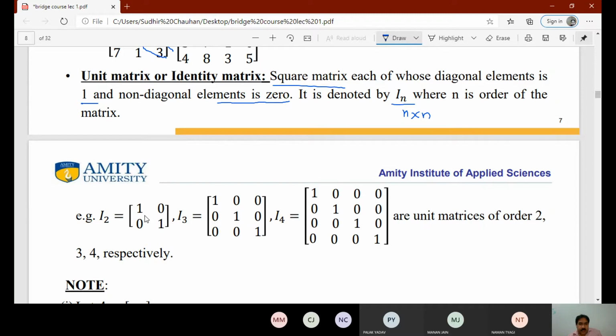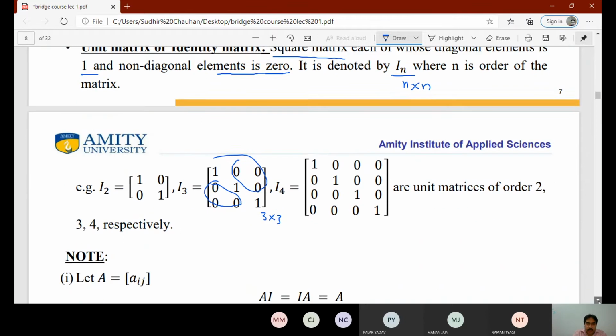So here we can see that the diagonal elements are 1 and all the non-diagonal elements are 0. So these are non-diagonal elements, these are 0, and diagonal elements are 1. As we can see, I2 means it is 2 by 2, I3 means it is a 3 by 3 matrix. So these are unit matrices of order 2, 3, 4 respectively.